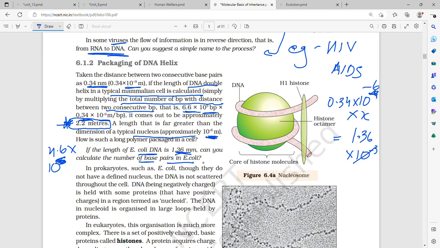That gives x equal to 136 by 34 into 10 to the power 6. Calculating, we get 4 into 10 to the power 6.